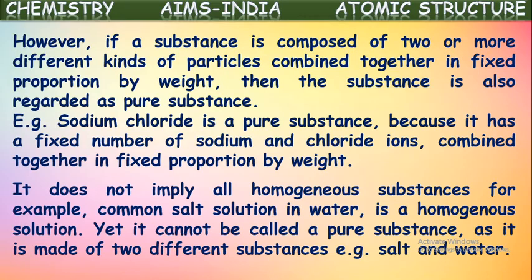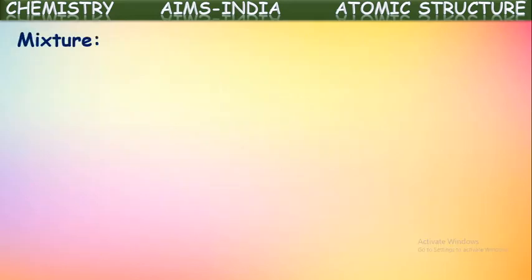It is made up of two different substances, salt and water, and it can be separated by physical means like evaporation. So a salt and water solution cannot be called a pure substance, even though it is homogeneous. What are they called? They are called mixtures.